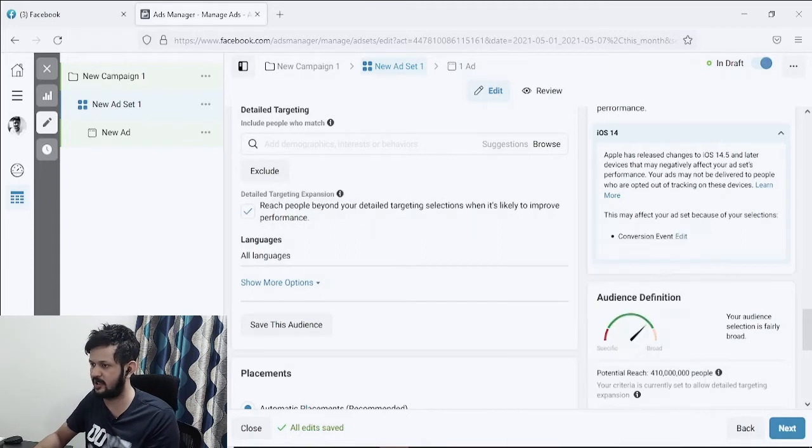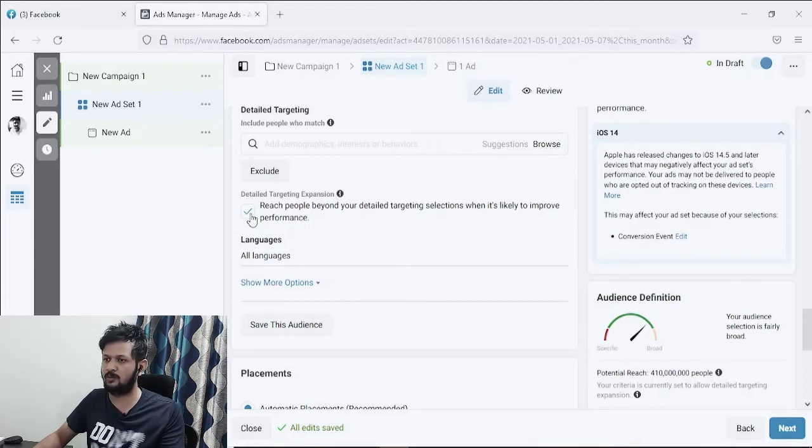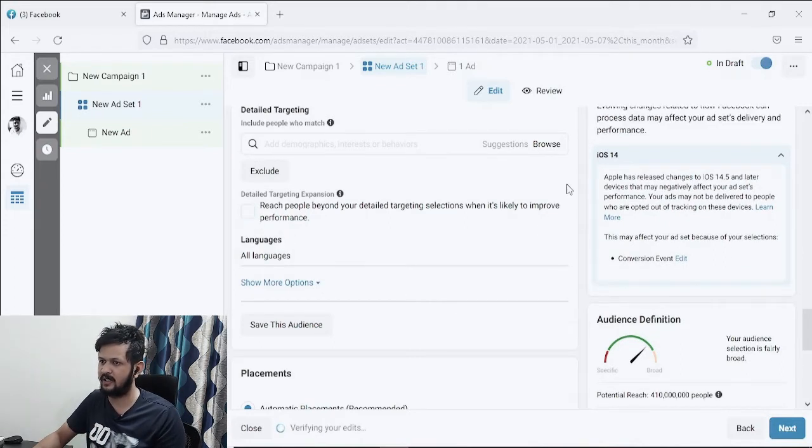If you see, there are 410 million people total, and your detailed targeting expansion is on, so it is actually expanding to reach more people who are more likely to be interested in your product. So you want to have that unchecked. I'll make you understand how much of a change it makes when you target.